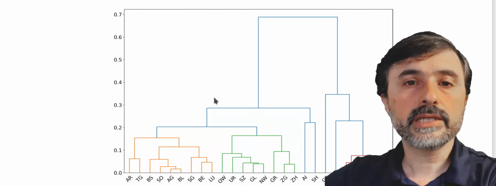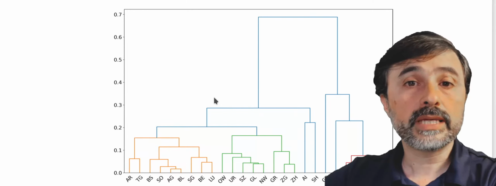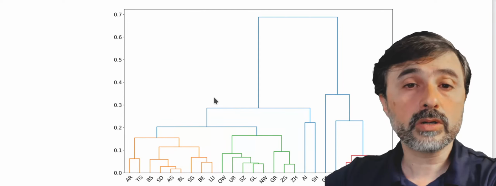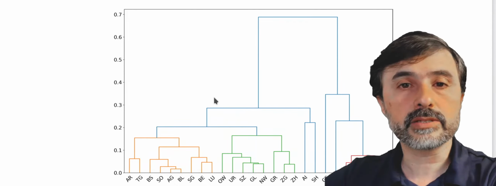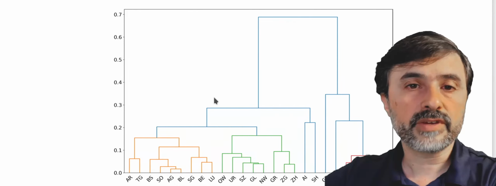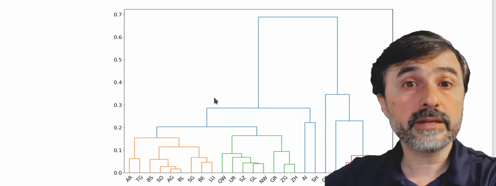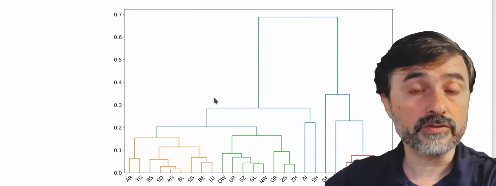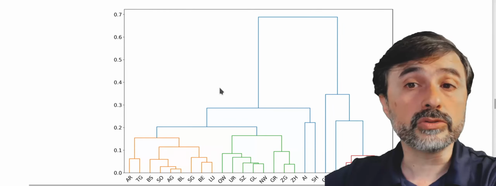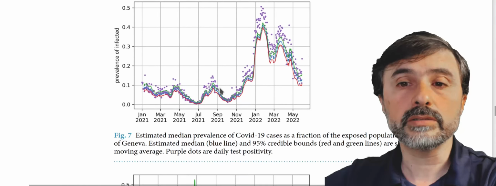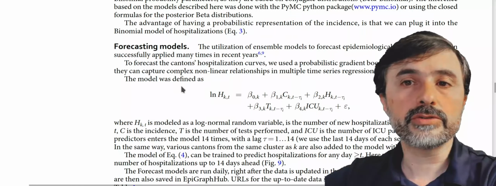After calculating the correlation between each pair of cantons, we can then cluster them in the more correlated groups of cantons. Those are colored here in this graph. Those clusters join together localities, cantons, that are better predictors among themselves because they are more in tune. So we will use this in the forecasting model, which looks like this.